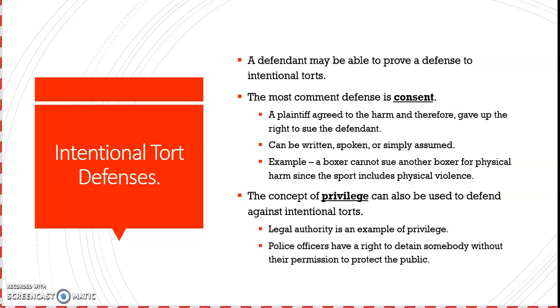For example, a boxer cannot sue another boxer for physical harm since the sport includes physical violence, right? We know that in boxing, people beat each other up. They punch each other. So a boxer can't come back and say, hey, you punched me in the face, man, and it hurt. The boxer knows going into that event that's going to happen. They're probably going to get beat up, may get injured, and things like that.